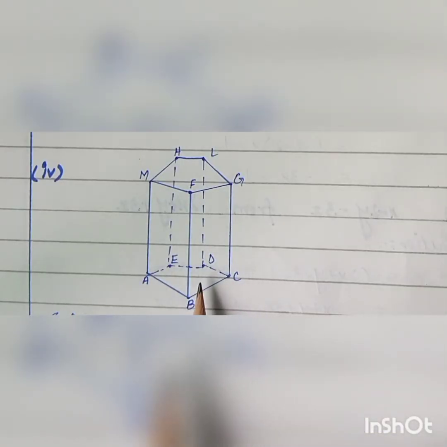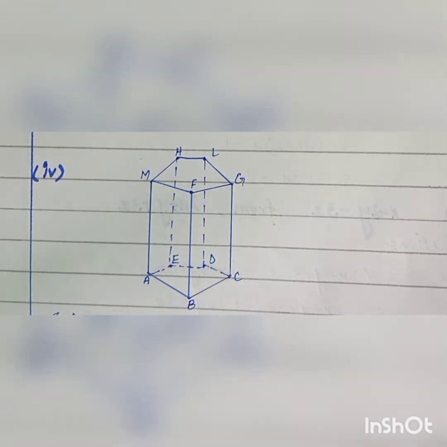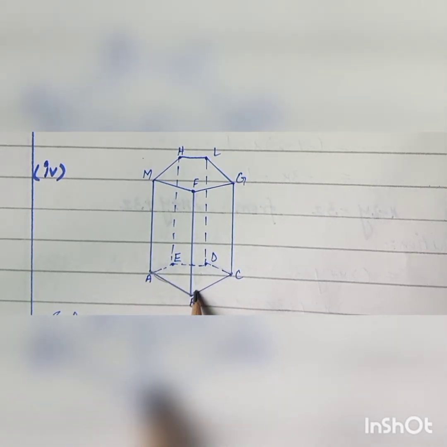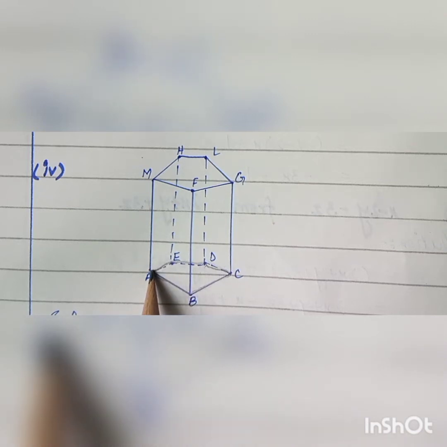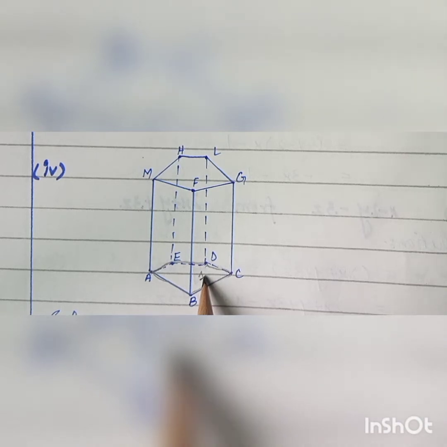Students, you can see here the figure. You have to find all these planes by observing this figure. So the first plane starts from A, B, C, D, E and ends at A. So this is a closed shape, so consider it as one plane.